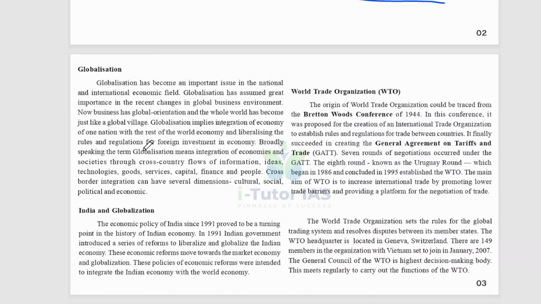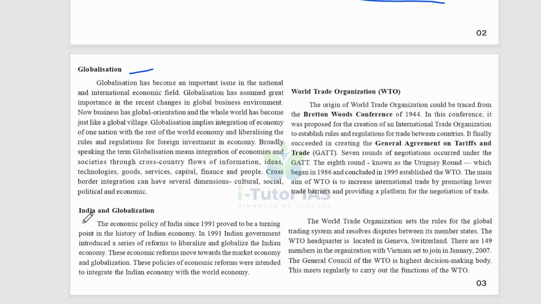Broadly speaking, globalization means integration of economies and societies through cross-country flows of information, ideas, technologies, goods, services, capital, finance, and people. And cross-border integration can have several dimensions: cultural, social, political, and economic. So, that is about globalization, and India and globalization.